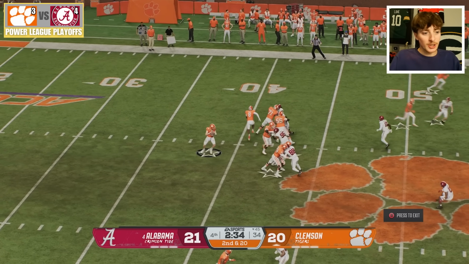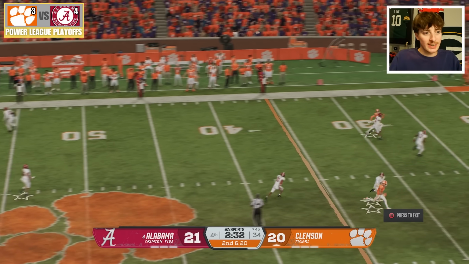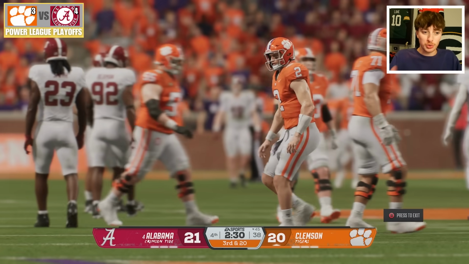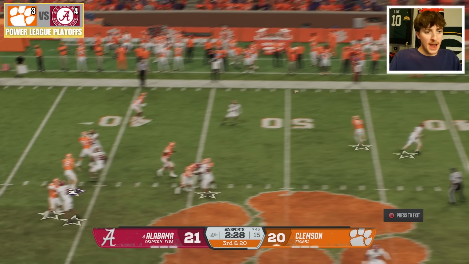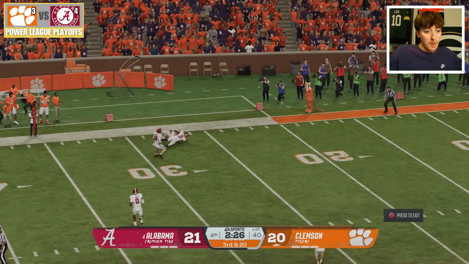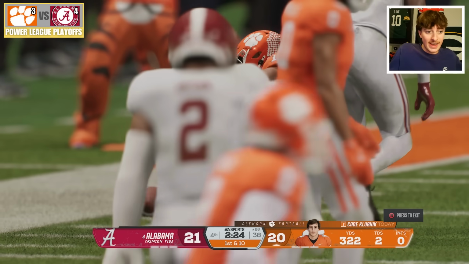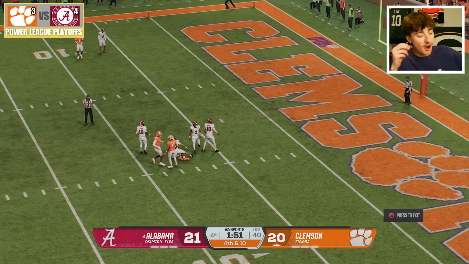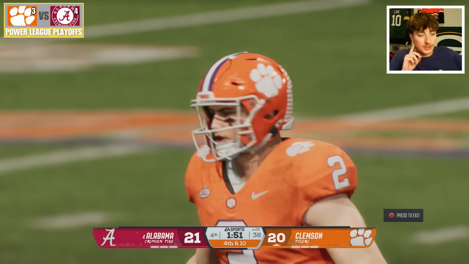Clemson just had a costly holding call, so they have to dig themselves out of a 2nd down and 20. Why not just throw it up for double coverage? And that could have been picked. It's 3rd and 20. Not a fan of that call. You don't want to get backed up behind the sticks unless someone's wide open right there for the first down to the 28. Alabama might get this football back. It's 3rd down and 10. Never mind. Another costly 3rd down conversion for this Bama defense. No, it's dropped. I lied.